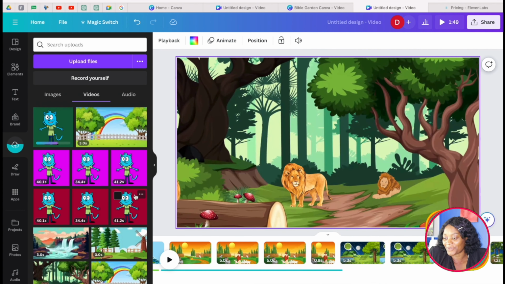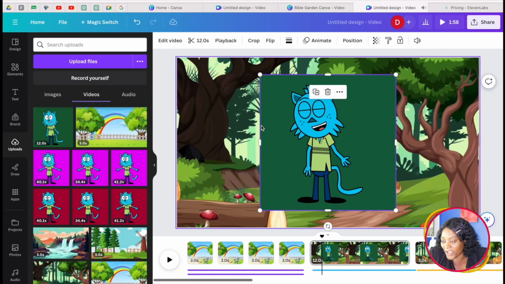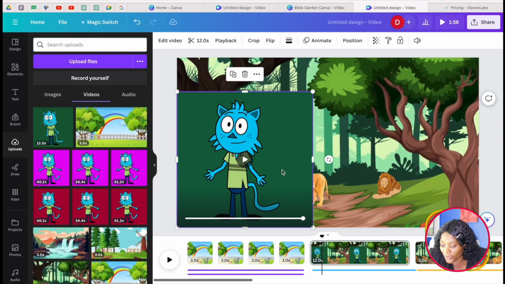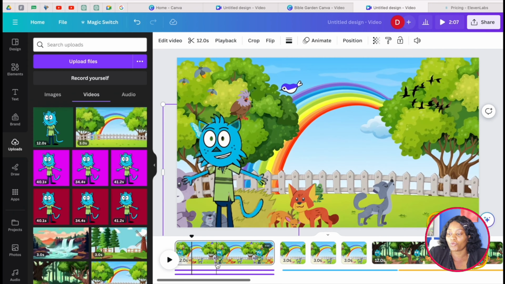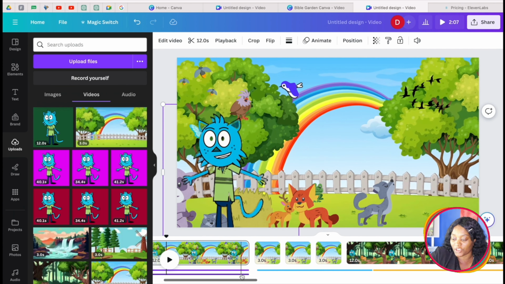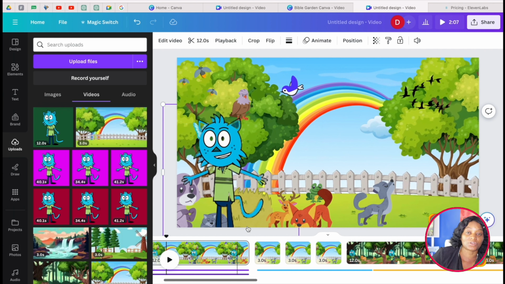But if you don't know how to edit, then I'm going to show you how you can easily use Canva to also edit it. We go ahead and we upload our talking character that we just designed. So after we've uploaded all our talking characters, we'll come here, we click on it, we make sure it matches and ends where the animation ends. So then you go ahead and click here, and then you come here to edit, and then you are going to remove the background. So you do the same thing throughout your entire video, and then just make sure that the previous audio that you had put to help you align your editing, you just make sure you delete it so that it's not clashing.